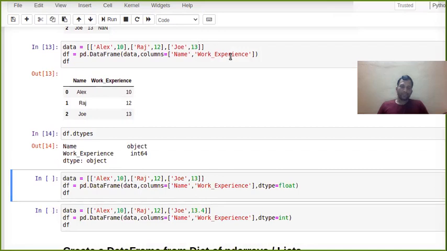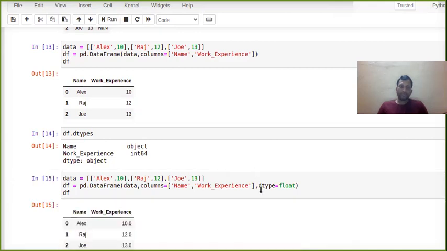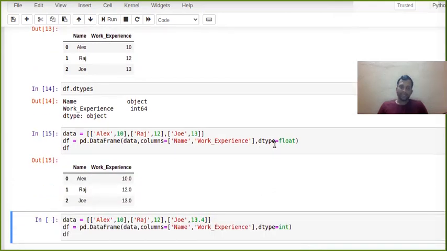Now suppose, by default, since 10, 12, 13 can be stored as integral values, it does not utilize floating values. If you explicitly want float, you can write dtype equal to float, whenever it's possible. Of course in name it's not possible, but in experience it's possible. You can see it converted to 10.0, 12.0, so it's stored as float.